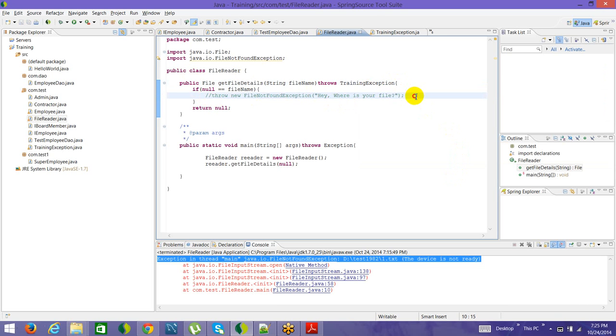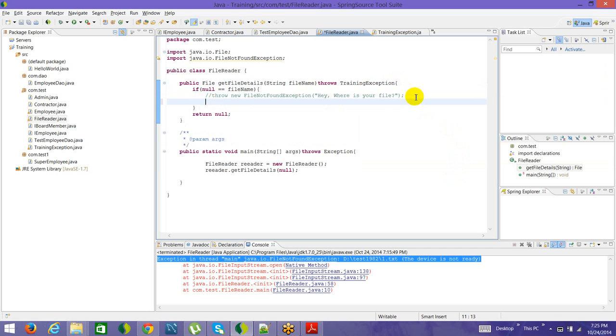Instead of throwing FileNotFoundException, we'll throw a TrainingException. The TrainingException was expecting an error code and a message. So I have an error code and a message, and both are strings. Here it is. Now it's done.